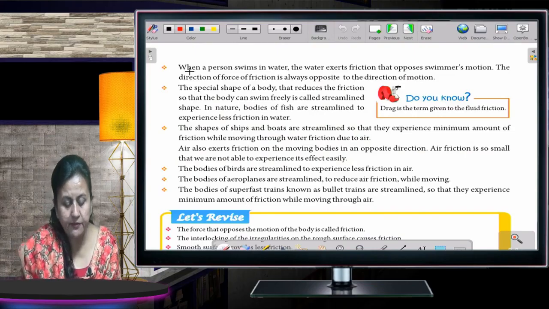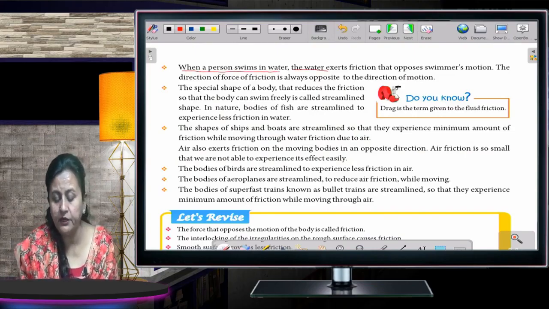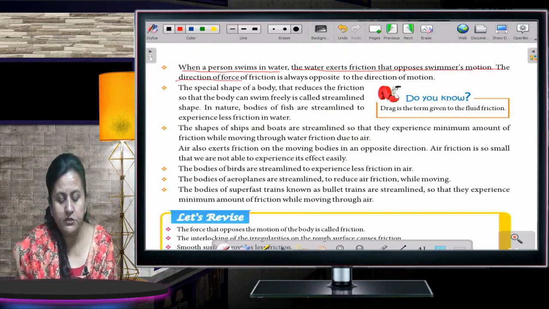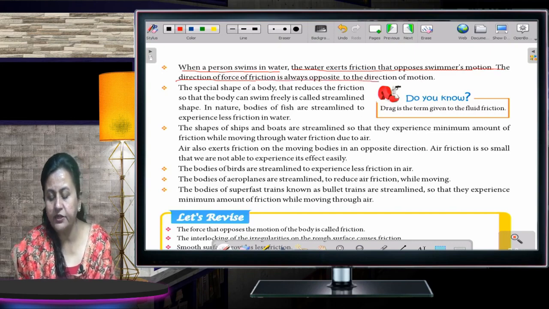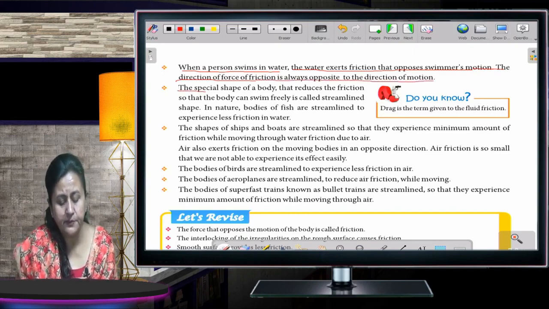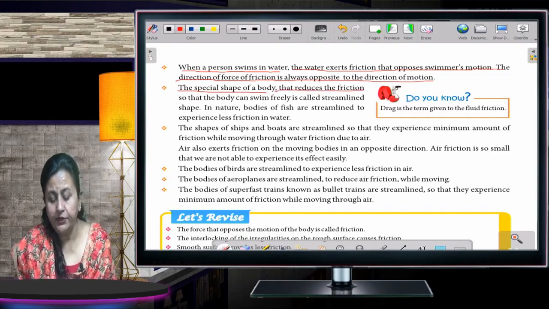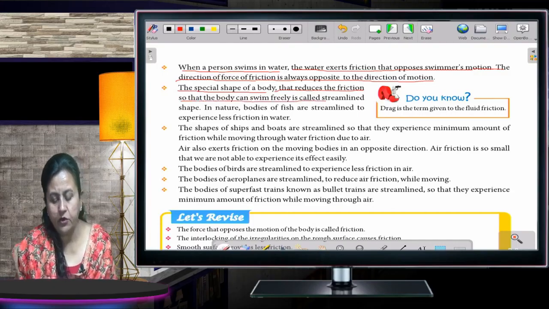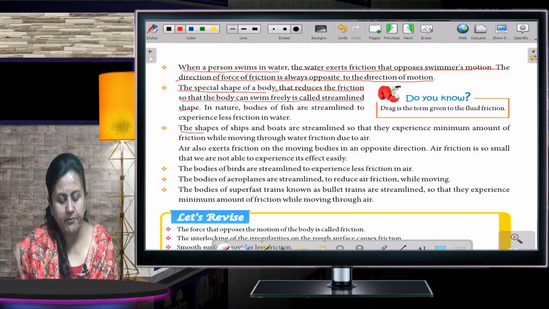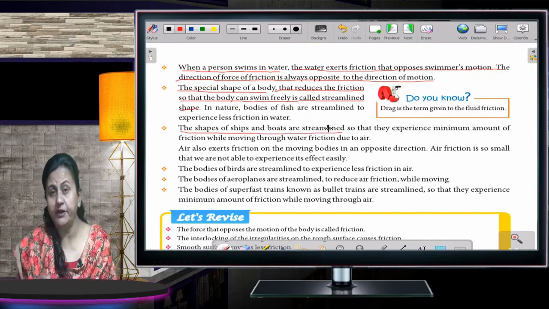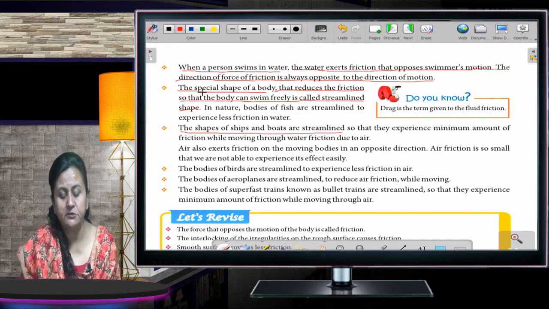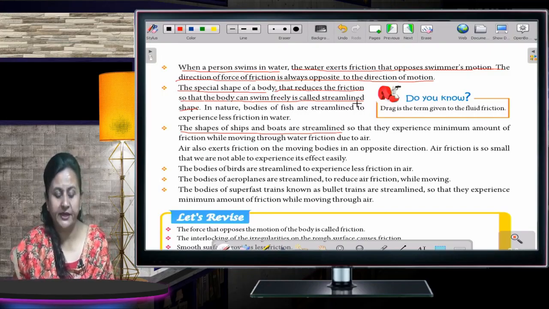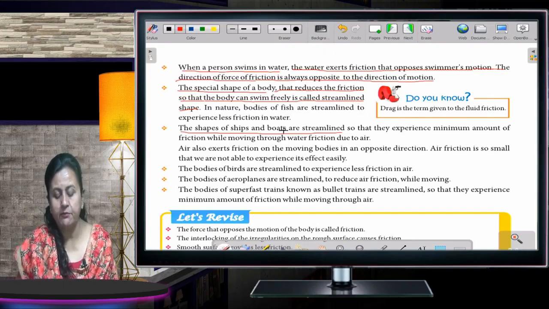See, the first one is when a person swims in water, the water exerts friction that opposes the swimmer's motion. The direction of force or friction is always opposite to the direction of motion. The special shape of a body that reduces the friction so that the body can swim freely is called a streamlined shape. The shapes of ships and boats are streamlined. What does streamlined mean? It is the special shape of a body that reduces friction so that the body can swim freely. Okay, the shapes of ships and boats are streamlined.